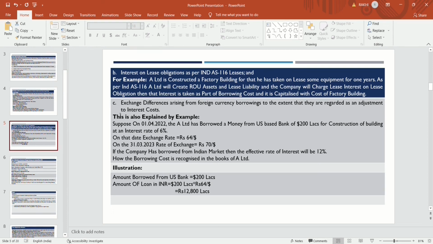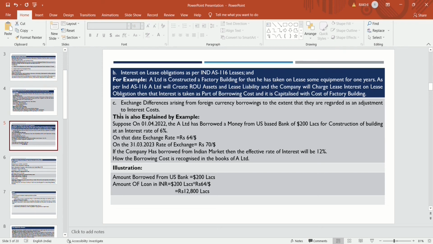Then that interest is taken as a part of borrowing cost, because the equipment which the company has taken is directly used for the construction, production or acquisition of a qualifying asset. That expense is also treated as borrowing cost, and it is to be capitalized with the cost of the asset.